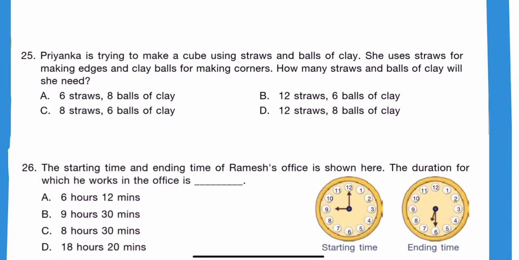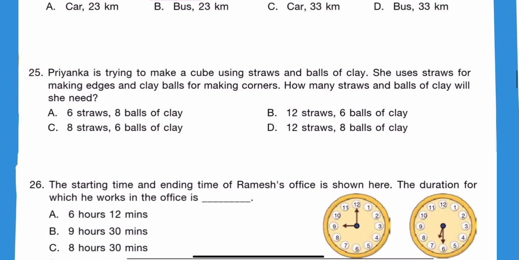Question 24. A bus covers 77 km and a car covers 54 km with the same quantity of fuel. Which covers less distance and by how much? So it is the car that covers less distance, 54, but how much? So we have to subtract these values. 7 minus 4 is 3, and 7 minus 5 is 2. So the answer is the car, 23 km less distance.